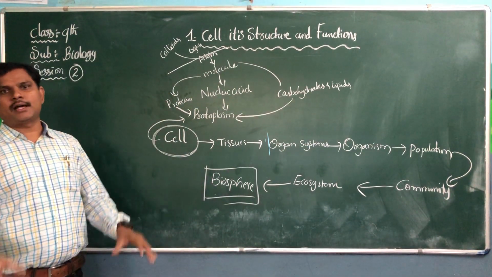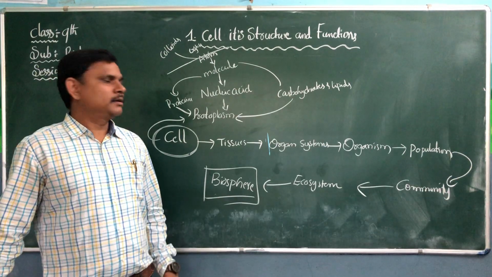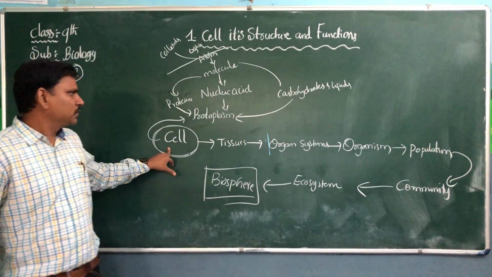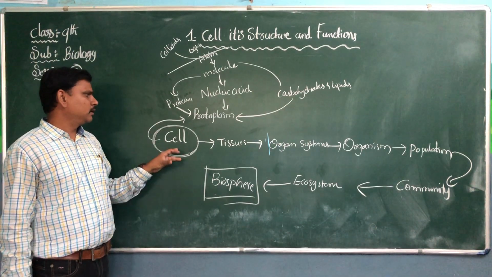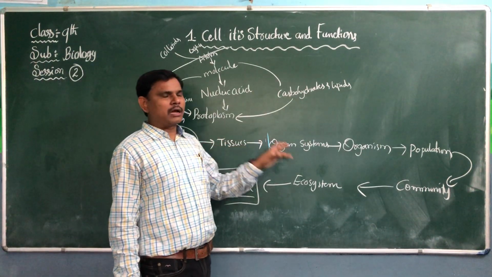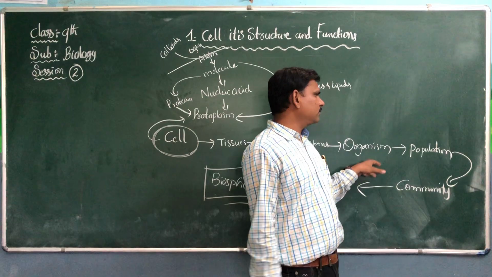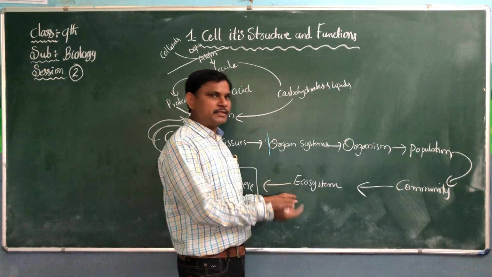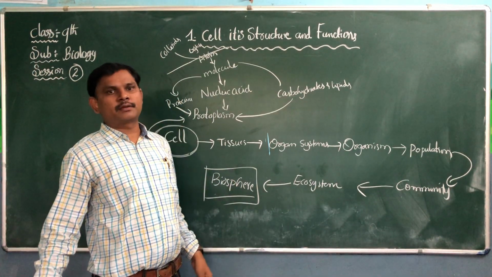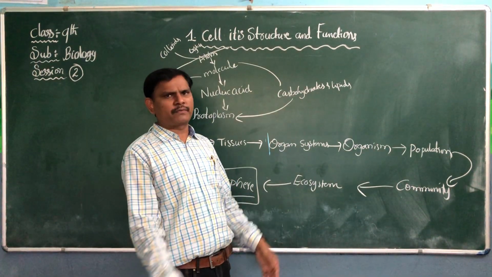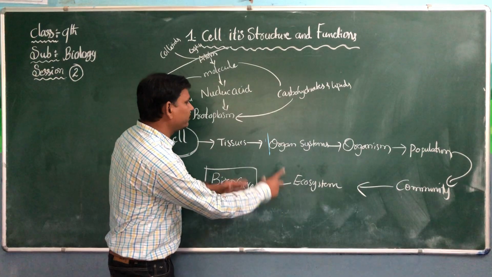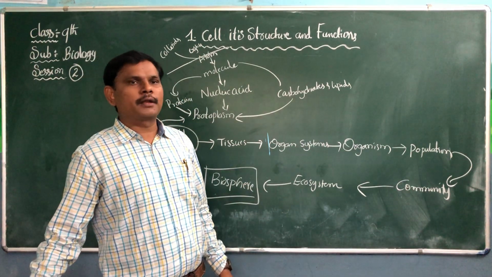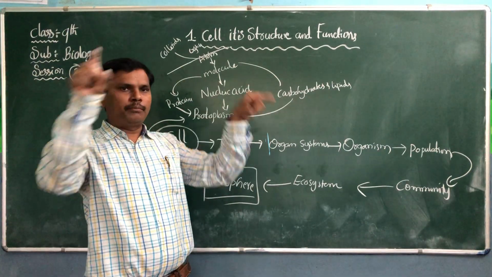So this is the basic introduction of the cell, and you should remember this: cell, tissues, organ system, organism, population, community, and ecosystem, like desert ecosystem, grassland ecosystem, different types of ecosystems. The group of ecosystems finally forms the biosphere. Our earth is a biosphere.